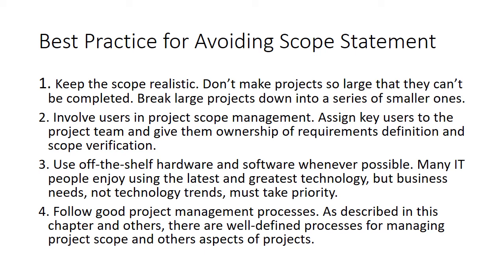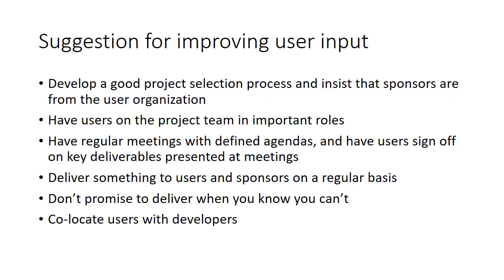So best practices for avoiding scope problems. Keep the scope realistic, don't promise some fantasies. Involve users in project scope management, get their ideas. Use off-the-shelf hardware and software, which means they have already been tested and proven. Follow processes and develop a good project selection process and insist that sponsors are from the user organization. Have users on the project team. Have regular meetings with agendas. Deliver something for users and sponsors regularly. Keep them updated once a day or weekly. Give project updates to them. Don't promise to deliver when you can't.